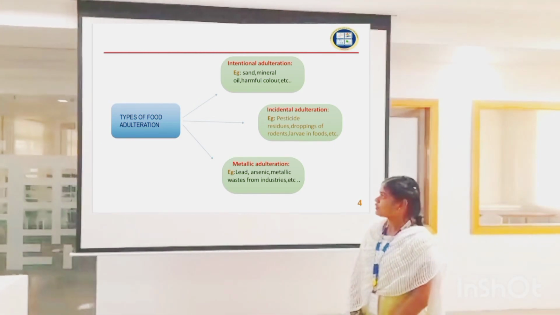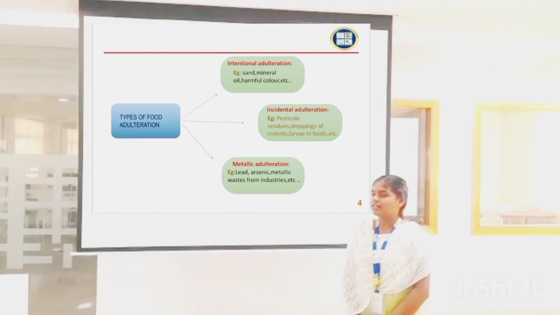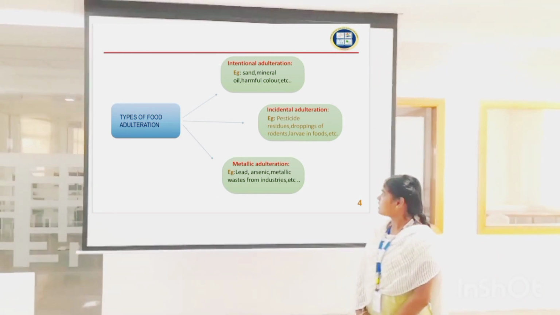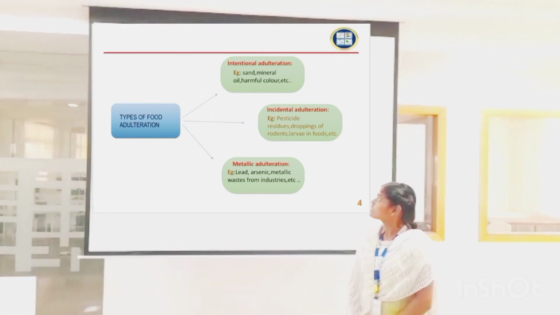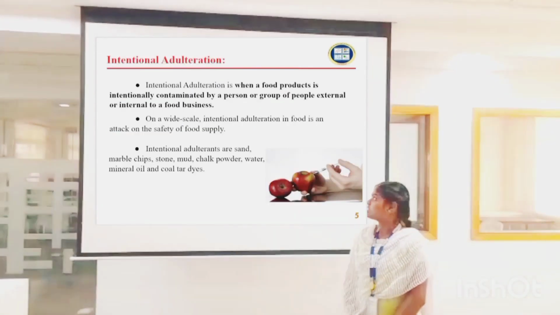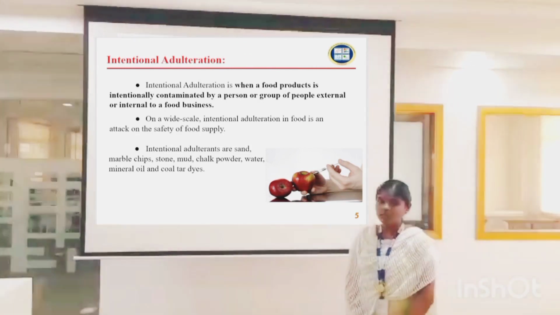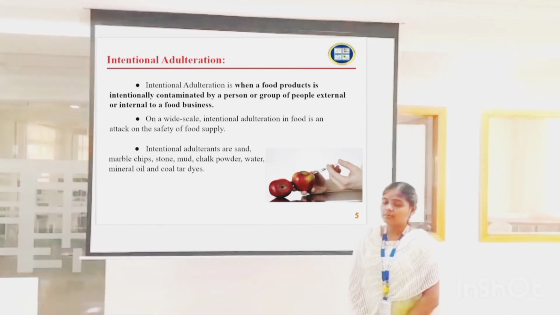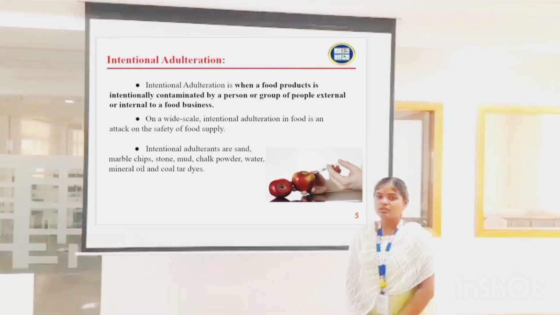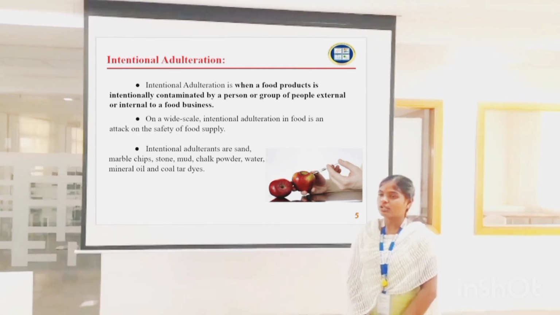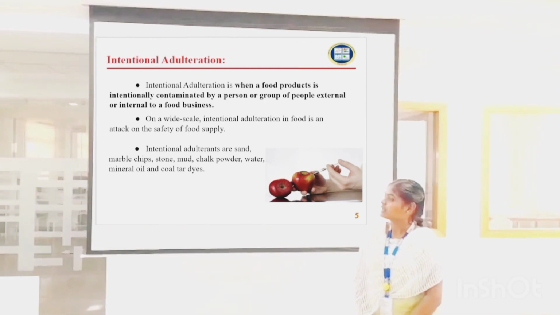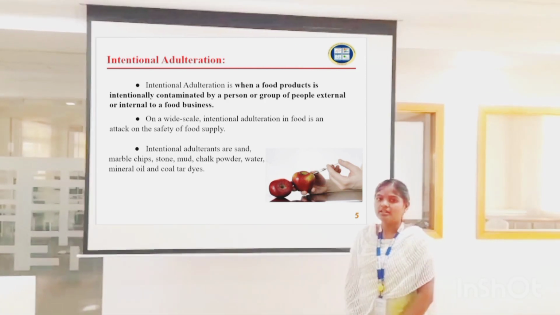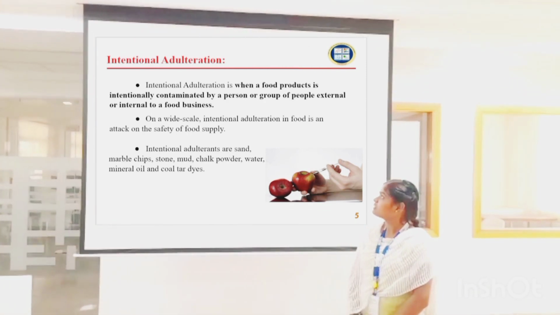These are the types of food adulteration. They are intentional adulteration, incidental adulteration and metallic adulteration. Intentional adulteration is commonly commercial, mainly with the intention of enhancing profit. Let me take milk as the example. In milk, neutralizers like sodium carbonate, sodium bicarbonate and sodium hydroxide are added, which are generally prohibited.